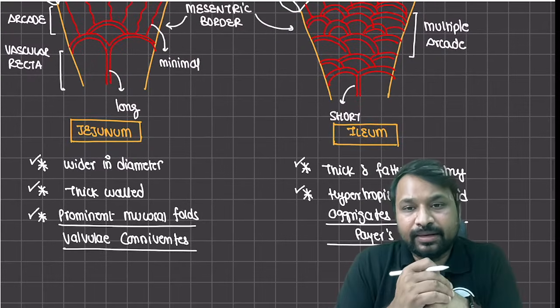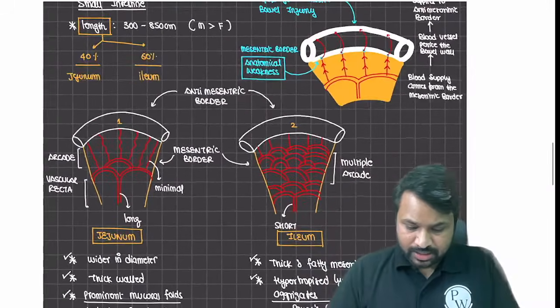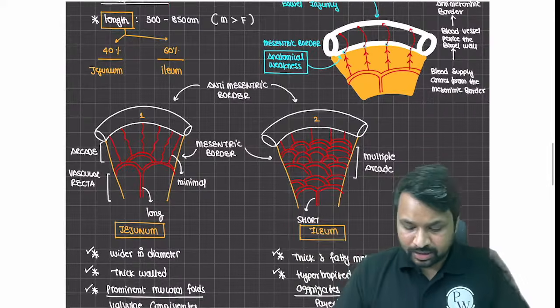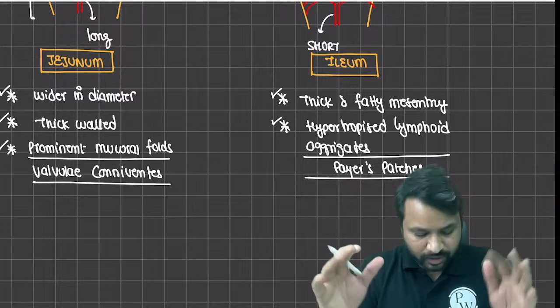Jejunum is from the cranial end. So this is the basic component that you need to know with respect to jejunum and ileum on the anatomical front.